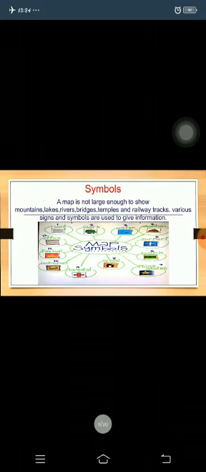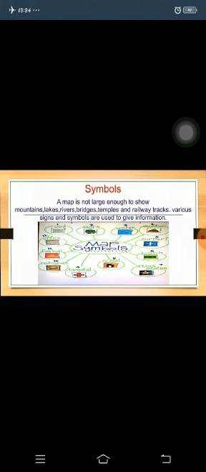So next and the last part of the language of map is symbols. Every map has a key. This key consists of symbols and colors used in the map and what they depict. A map is not large enough to show mountains, lakes, rivers, bridges, temples, and railway tracks, obviously. So various signs and symbols are used to give information.